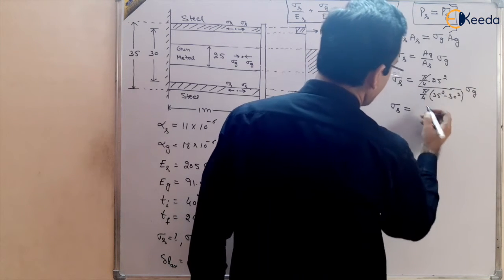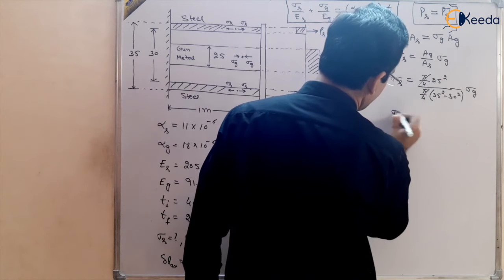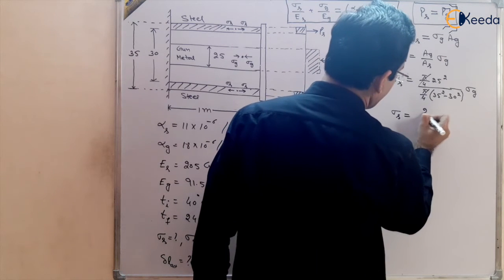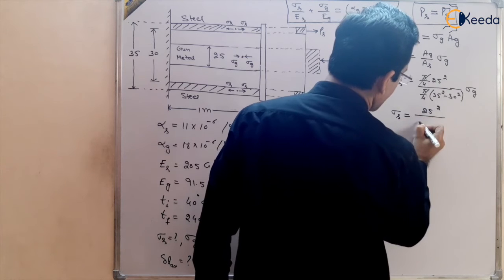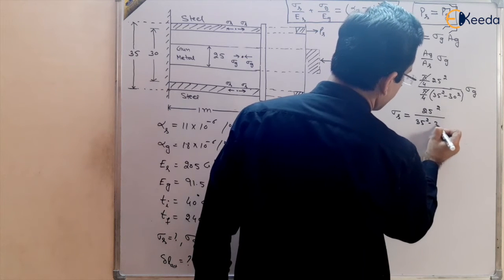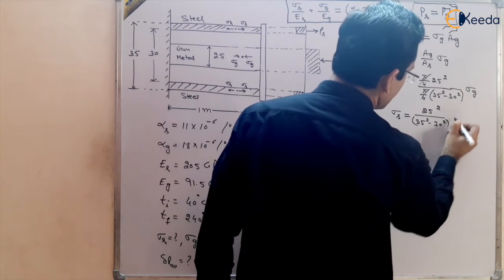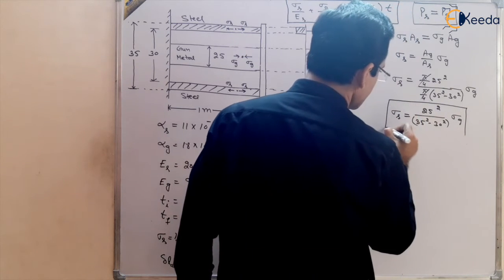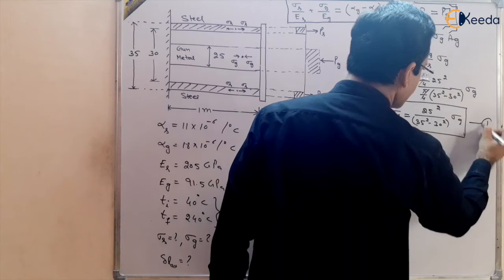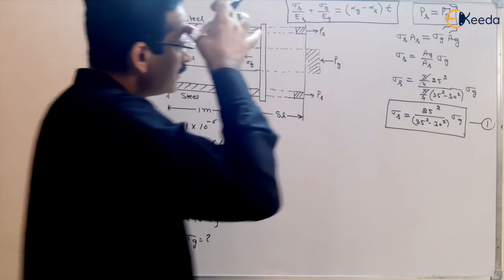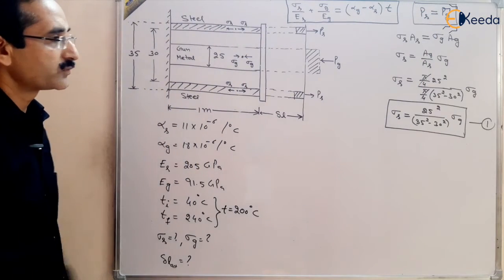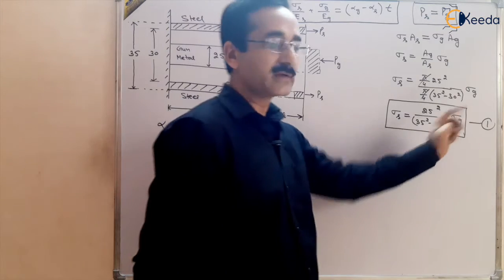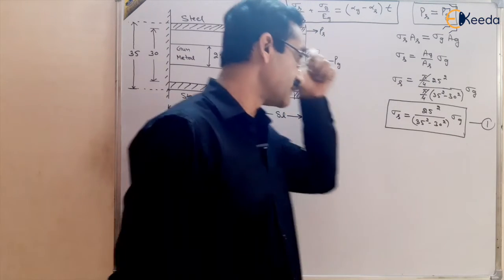Leave it as it is because there is no need of solving it at this moment. This is multiplied by sigma g. This is the relation between sigma s and sigma g, and this is the first equation.